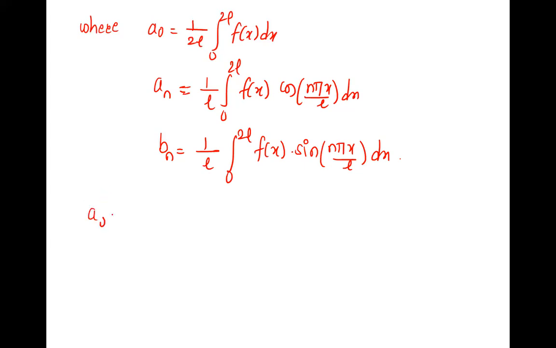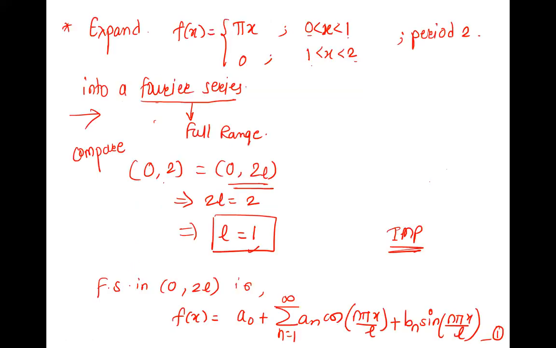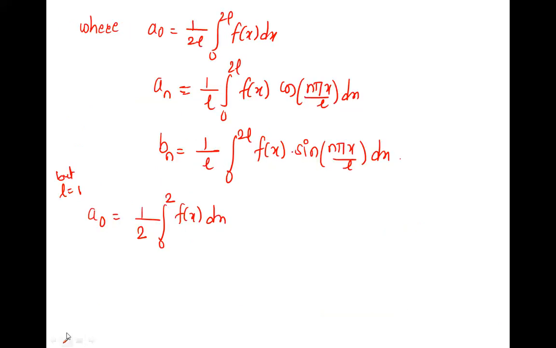So we'll go with a naught. Here L is 1, so we'll take that value. A naught is 1 upon 2 into L, L is 1, integral from 0 to 2 of f of x dx. You have a function, but the function breaks. We have to find the integration from 0 to 2, but 0 to 2 breaks as 0 to 1 and 1 to 2. So the integration also breaks like 0 to 1 and 1 to 2. Yes, ma'am. So the 1/2 is there as it is, integration 0 to 1 plus 1 to 2.